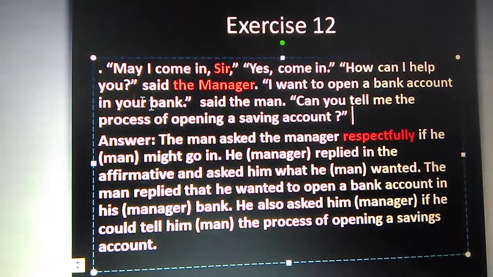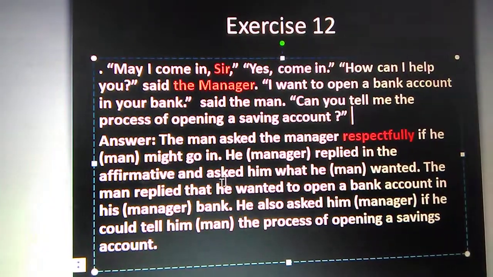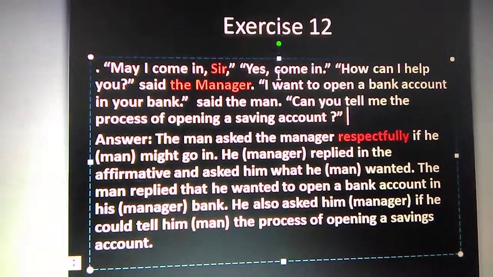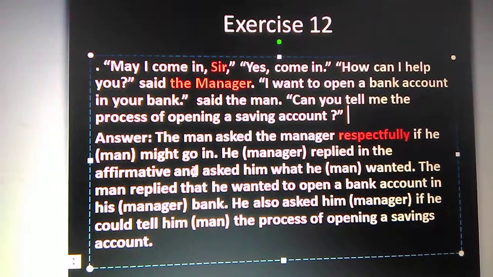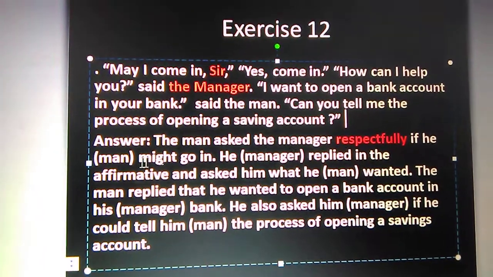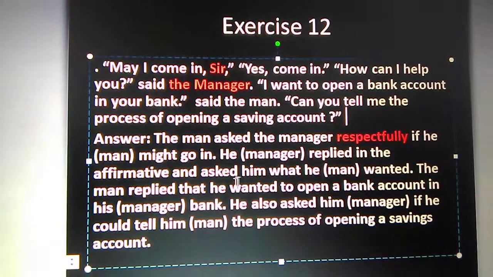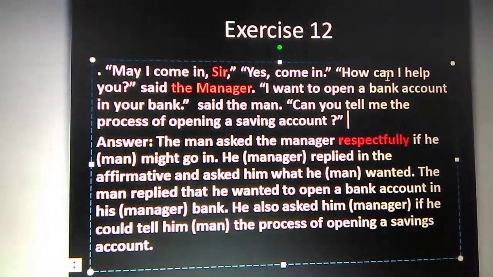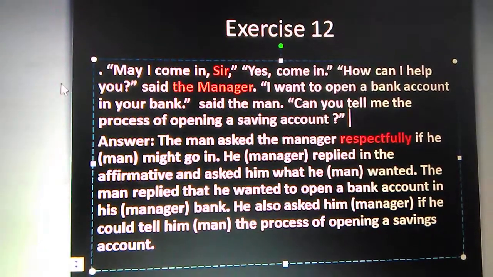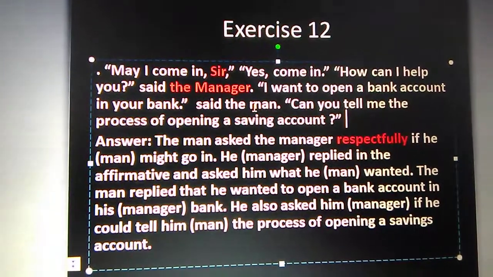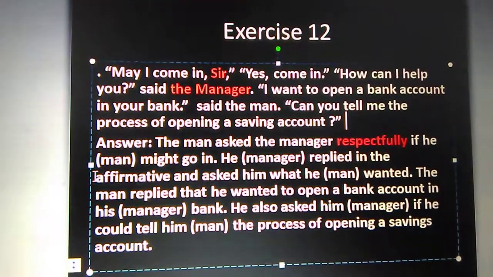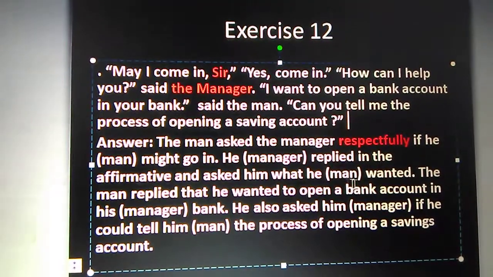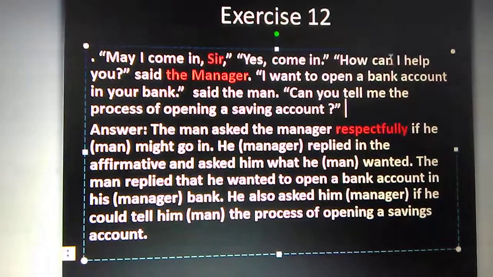Yes, come in. How can I help you, said the manager. He replied in the affirmative, as yes is there. Yes, come in. He replied in the affirmative and asked him what he wanted. Come in. How can I help you? Said the manager. The man asked the manager respectfully if he might go in. The manager replied in the affirmative and asked him what he wanted. How can I help you?